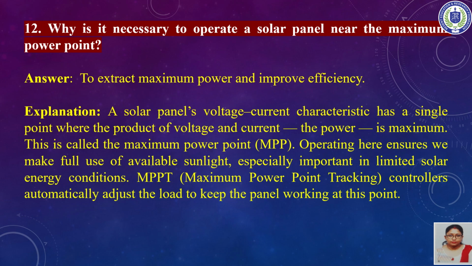Now we have to operate in such a way that we make use of the maximum available sunlight, unless some calamity or climate condition prevents it. However much sunlight there is, we have to use the maximum part of it. For that, MPPT, that is maximum power point tracking controllers, automatically adjust the load in order to keep the panel working at this point. So we operate the solar panel near the maximum power point in order to extract the maximum power and improve the efficiency.